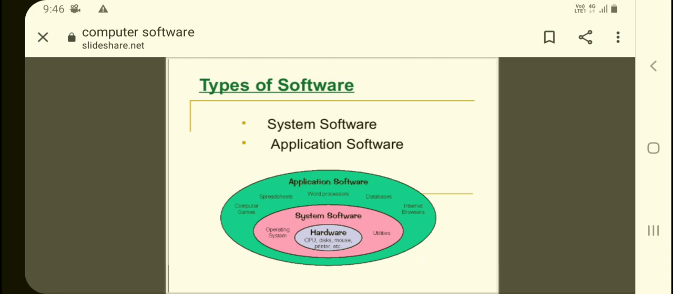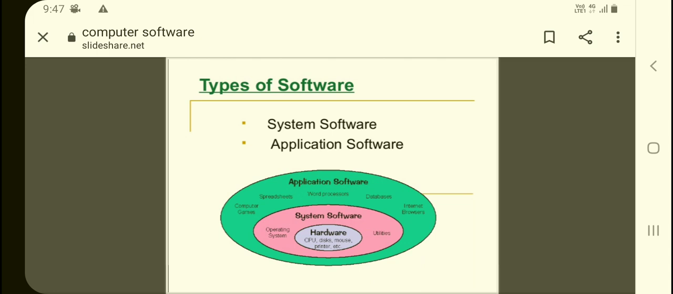This package has Word, and other software like word processors, spreadsheets, databases, and apart from them, internet browsers are also application software. For example, Mozilla Firefox, Internet Explorer, Chrome. All these are internet browsers. You know that using the browsers we can access the internet. Computer games are also application software. All these things that we as users use are the application software. Those fall in the category of application software.